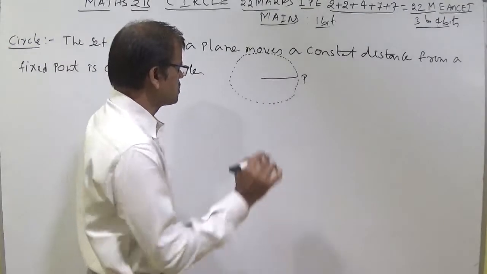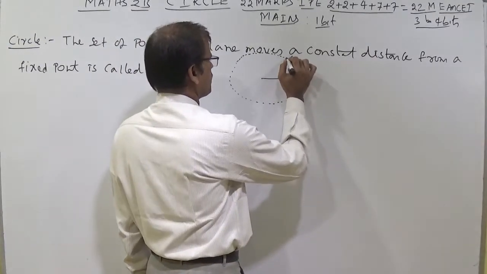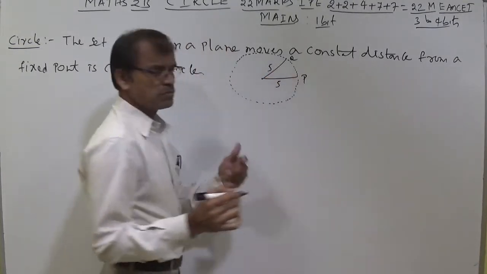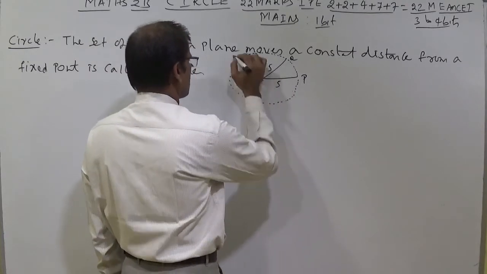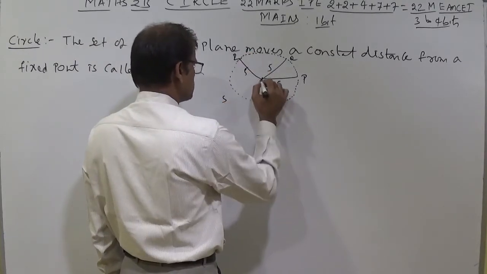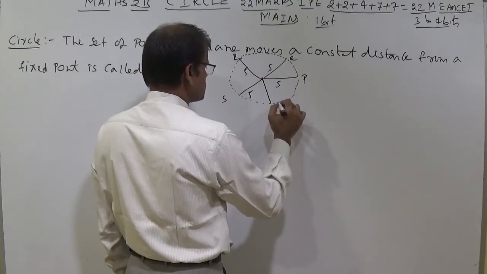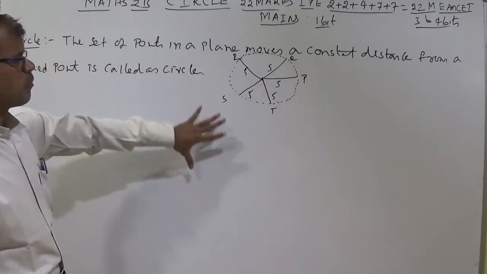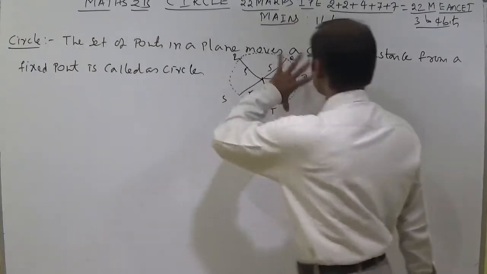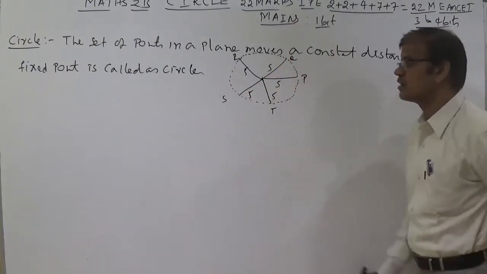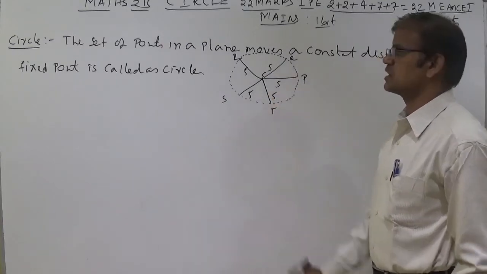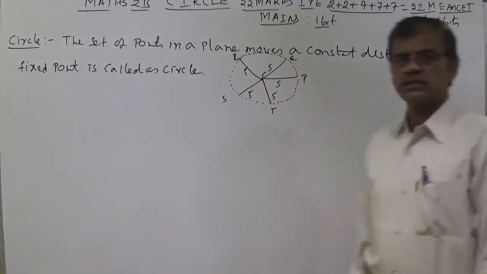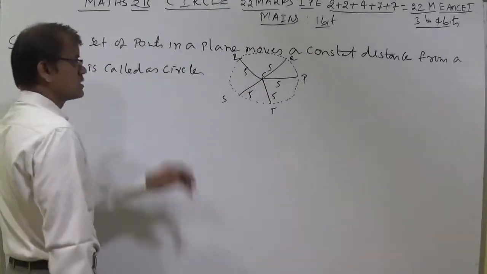The distance is the same. Example, this is another point Q, and this is also the same. Example, this is 5. Just try to understand, a simple example I am saying. This is 5. If this is R, this is also 5. If this is S, this is also 5. If this is T, this is also 5. So what did you observe? These are the set of points in a plane. The set of points in a plane which moves a constant distance from a fixed point, called a circle. This is the circle.